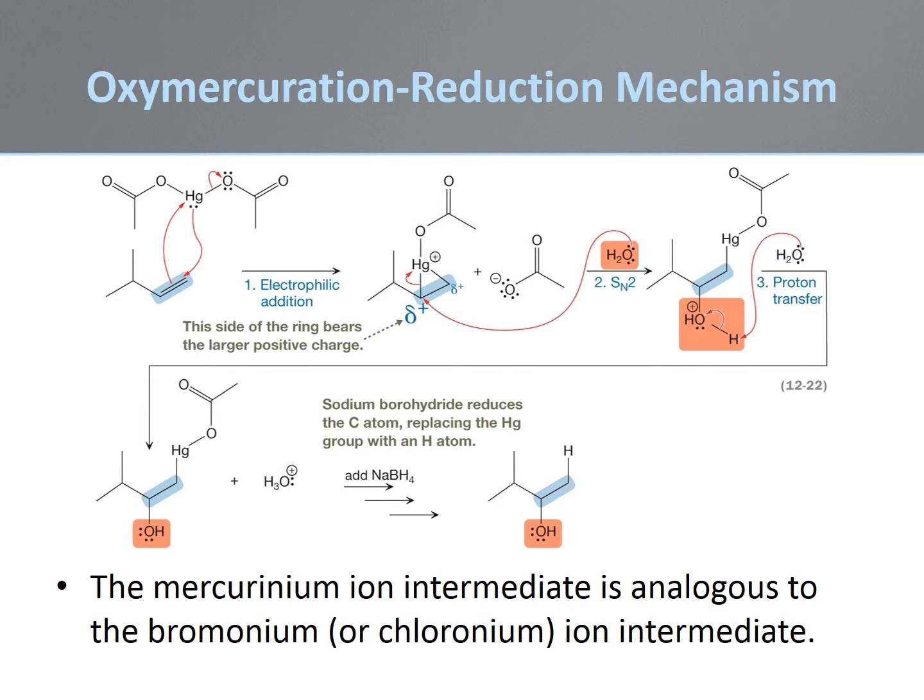Oxymercuration reduction generates the expected Markovnikov product. However, the mechanism does not involve an intermediate carbocation that could be subject to internal rearrangement. Instead, a cyclic mercurinium ion is formed, analogous to the cyclic halonium ion seen before. This ion is more stable than a carbocation, and so does not undergo a rearrangement prior to nucleophilic attack by water at the most substituted carbon atom, opening the three-membered ring. Reduction of the product with sodium borohydride replaces the mercury with a hydrogen to give the final product.